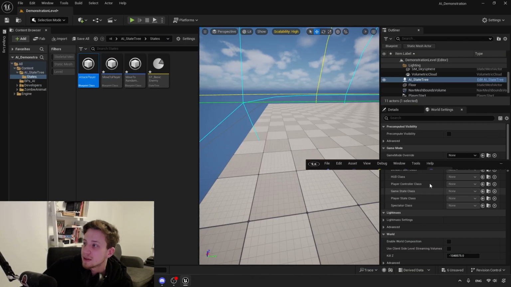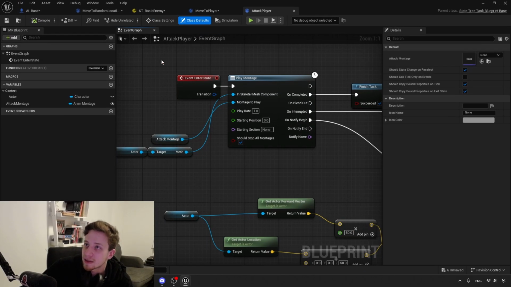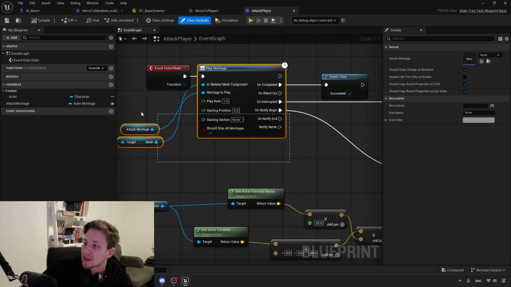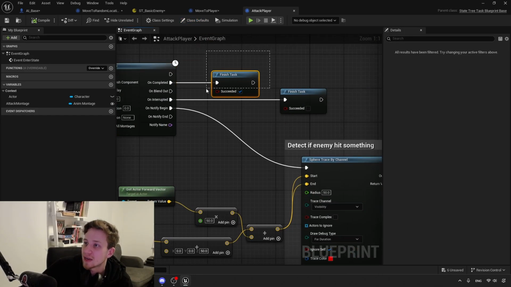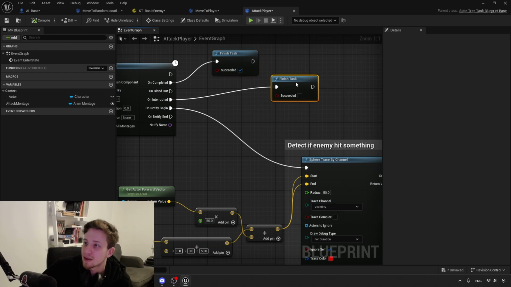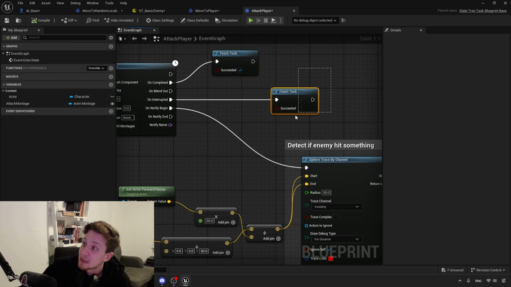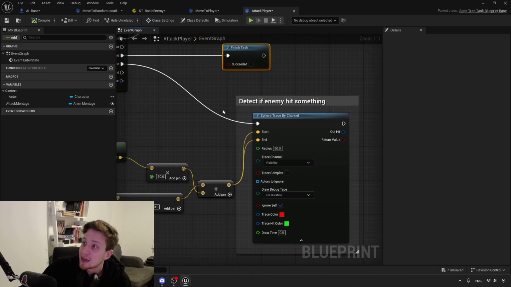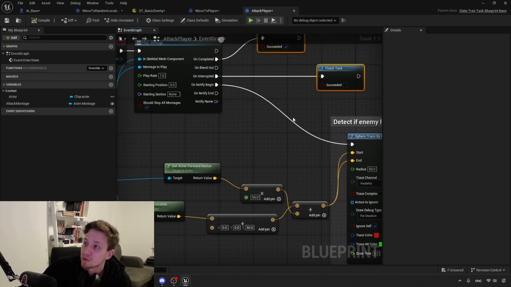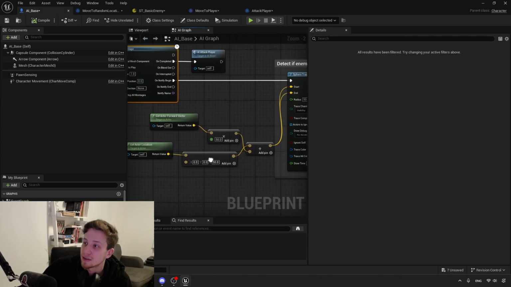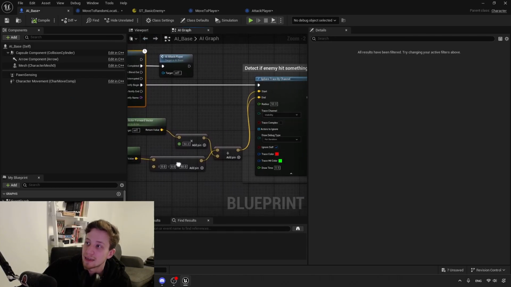Let's look at the last one. State action attacking, and that's simply our playing the montage. Then when it finishes playing, we succeed. If it was interrupted, perhaps player attacked it while it was attacking, it will fail. And during it, I want on some notify to know whether I hit the player or not. Again, the exact same thing that we are doing here. The code is identical.